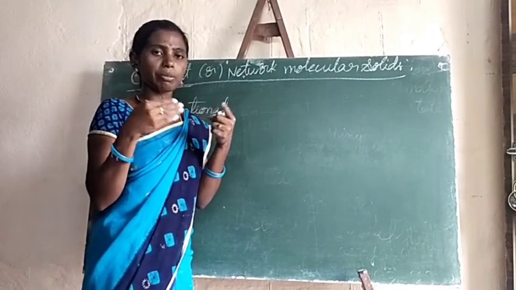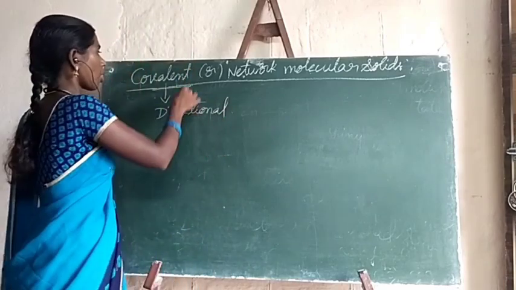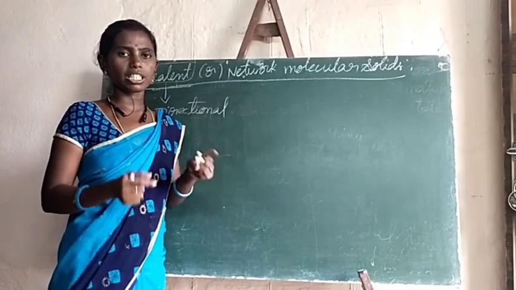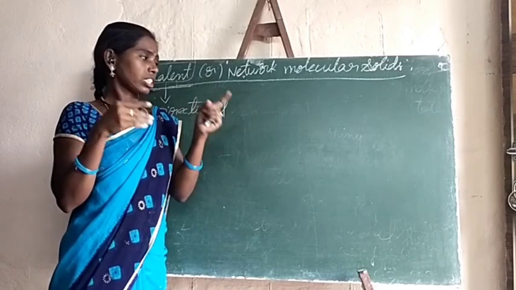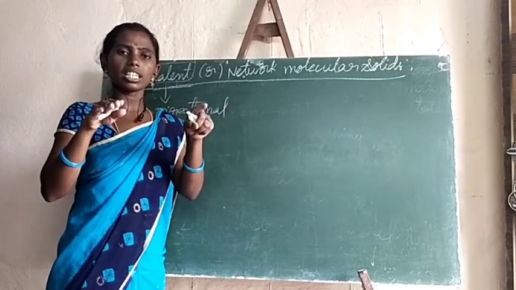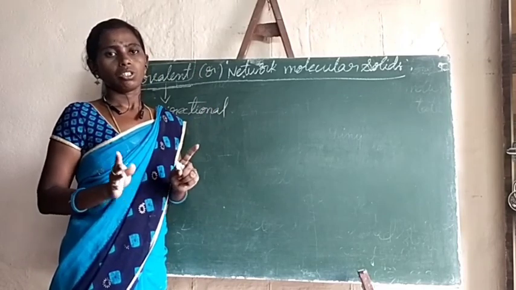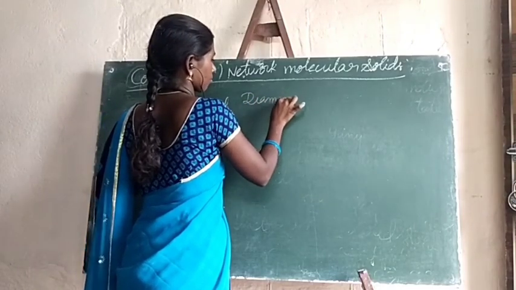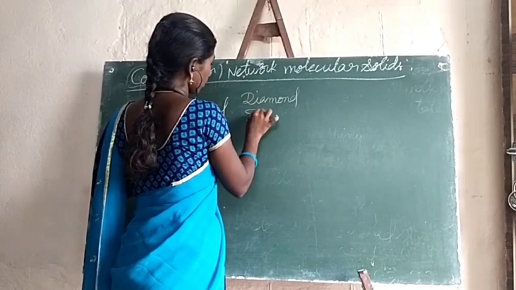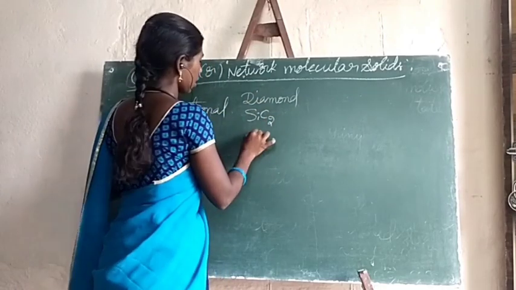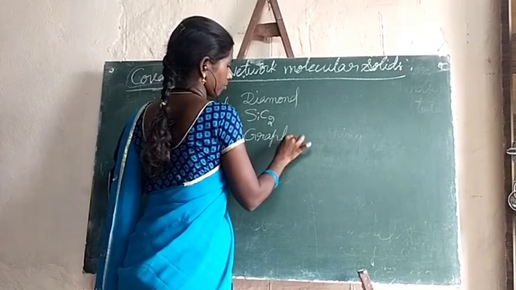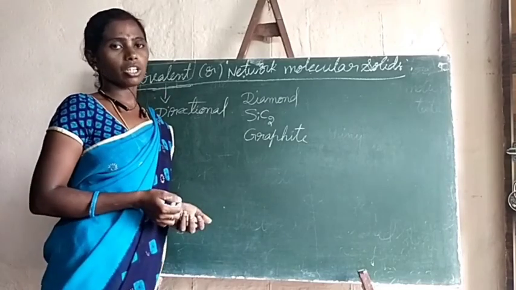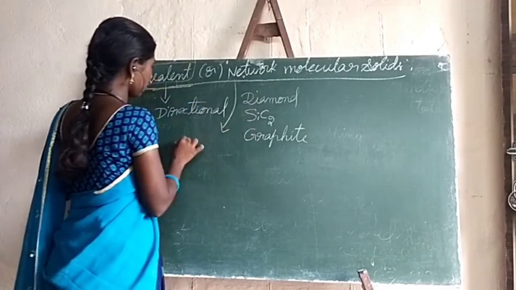In between the atoms present in these solids, which type of bonds will form? Covalent bonds will form. As this covalent bond has a directional property, the atoms between which it is formed are held strongly in that position. The best examples for this are diamond, silicon carbide, and graphite. These are the best examples of covalent or network solids. So we can also call them giant molecules.